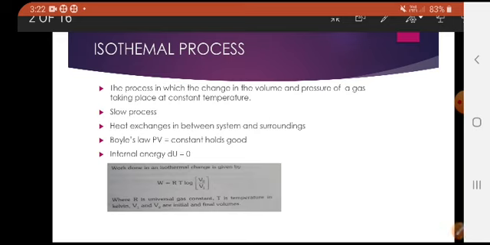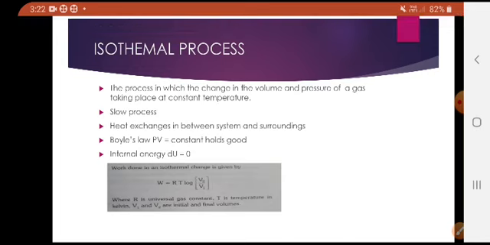Here, to facilitate the heat exchange, the cylinder is made of a good conductor. The isothermal process is conducted in a good conducting material and the gas is compressed slowly. The heat flows from the surroundings to the system and from the system to the surroundings to maintain constant temperature. It's a slow process.